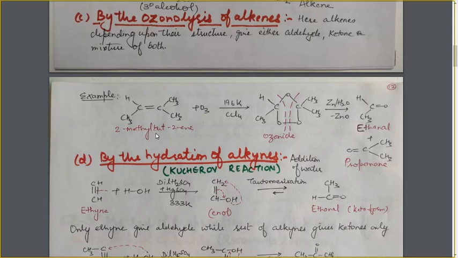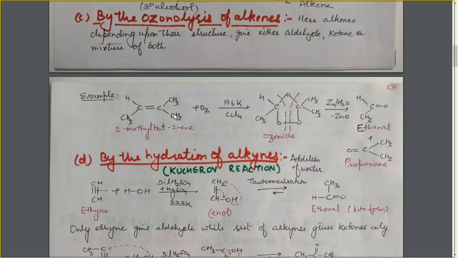If we look at the reaction, what in total is happening during the reaction? During the ozonolysis reaction, this double bond is removed. In place of this double bond, this carbon is having the C double bond O group, and this carbon is also having the double bond O. That is, these 2 products are formed.